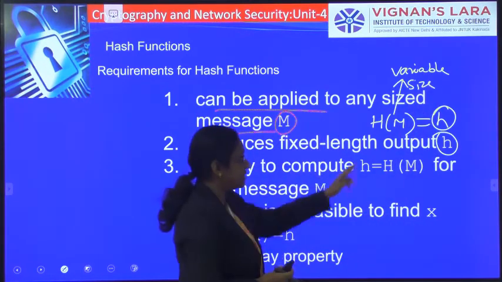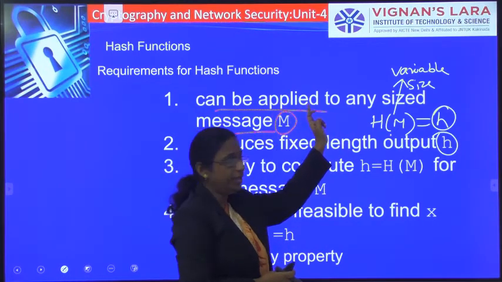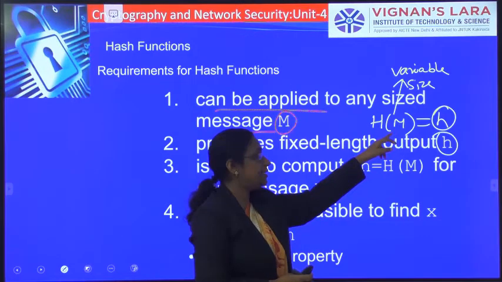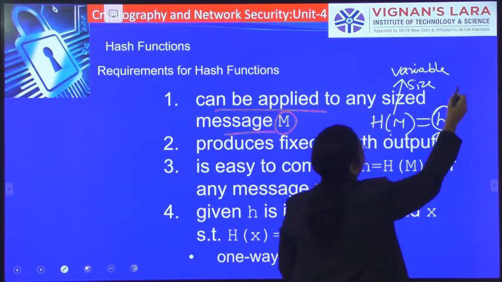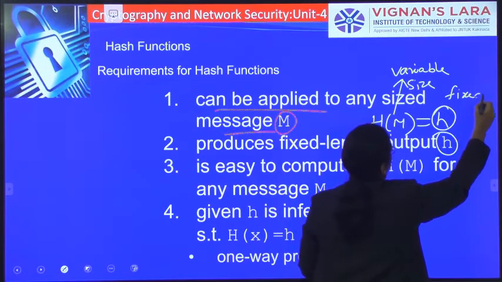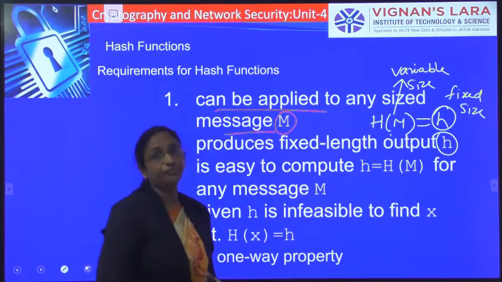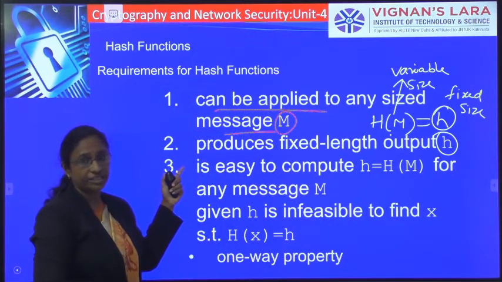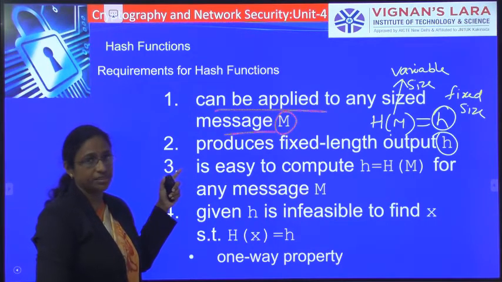The message can be of variable size as per our requirement 1, and applying this hash algorithm on this variable size message, you should get a hash value that is of fixed size. So that is the second requirement: whatever hash value is generated by the hash function should be of fixed size.